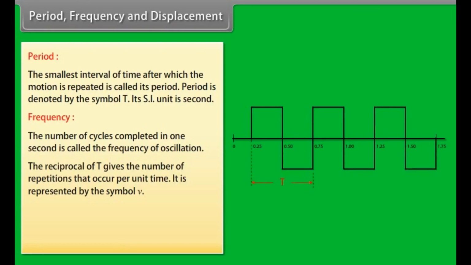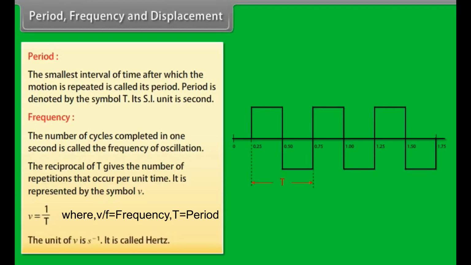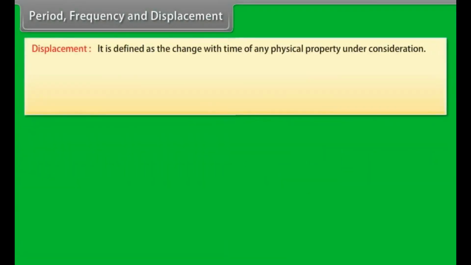It is represented by the symbol ν. The relation between ν and T is ν is equal to 1 by T. The unit of ν is per second and is called hertz. Displacement is defined as the change with time of any physical property under consideration.